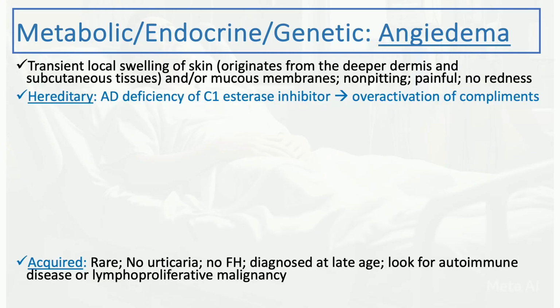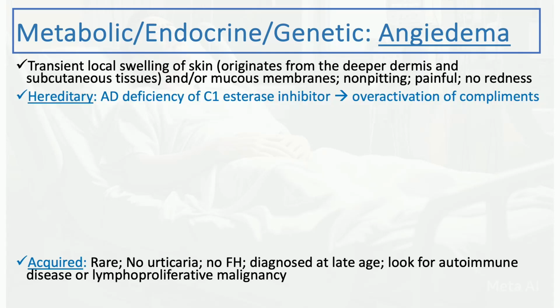There are different types, as I said. The most common one is the histaminic type. It's usually associated with certain triggers and medications. But the ones usually associated with recurrence and usually seen in younger patients are the hereditary angioedema. And there is the acquired type as well. The acquired type is really rare. It's usually not associated with urticaria, and usually there's no family history of angioedema. And it's usually diagnosed at a later age. You can see it in the elderly, and you have to look for evidence of autoimmune disease or lymphoproliferative malignancy in these patients. Again, it's probably the least common cause.